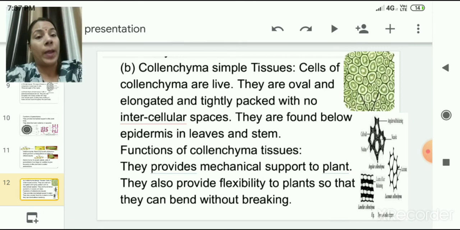They are found below the epidermis in leaves and stem. The function of collenchyma tissue is that they provide mechanical support to the plant, and they also provide flexibility to the plants so that they can bend without breaking.